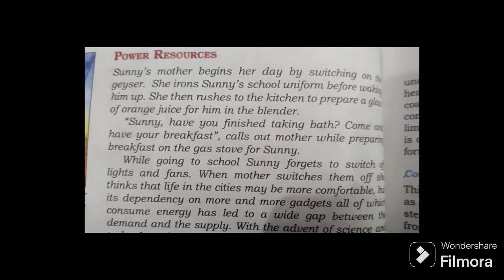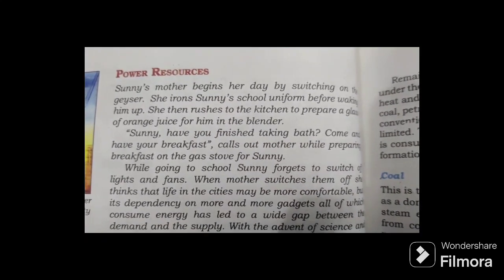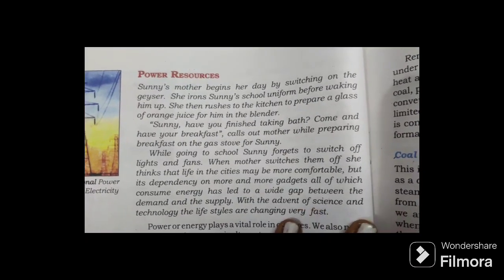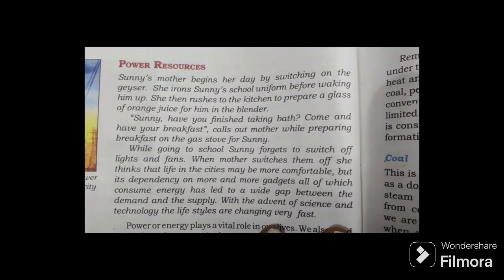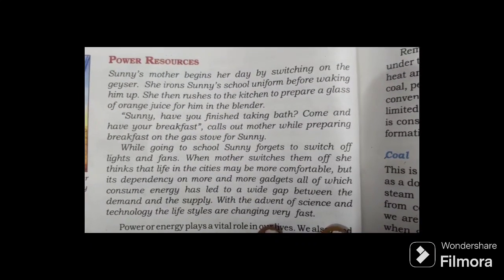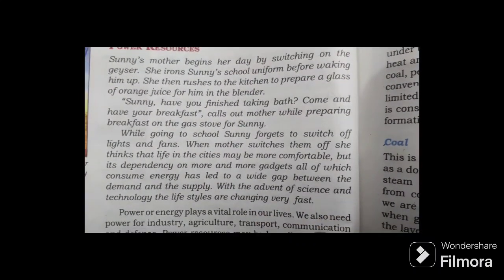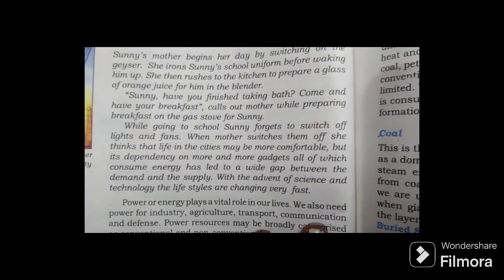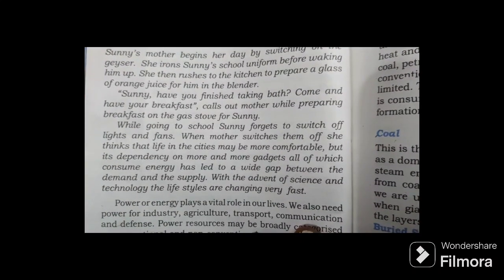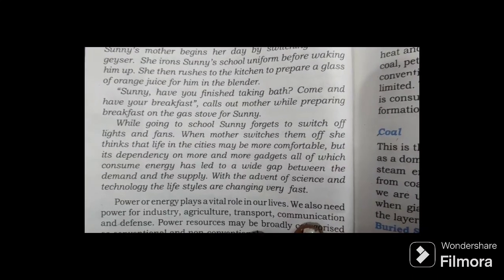Power resources. Sunny's mother begins her day by switching on the geyser. She irons Sunny's school uniform before waking him up. She then rushes to the kitchen to prepare a glass of orange juice for him in the blender. "Sunny, have you finished taking a bath? Come and have your breakfast," calls out mother while preparing breakfast on the gas stove for Sunny.